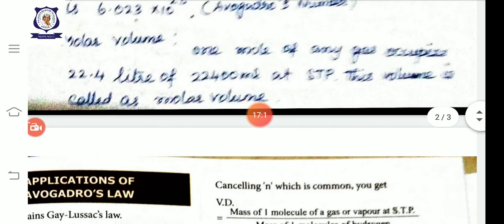According to Avogadro's law, equal volumes of all gases contain equal numbers of molecules under the same conditions of temperature and pressure. Then molar volume: the volume of 1 mole of any gas is 22.4 liters or 22,400 milliliters at STP.